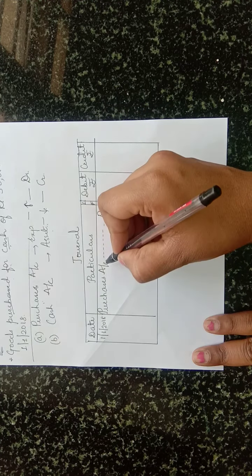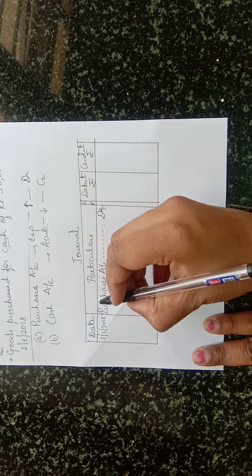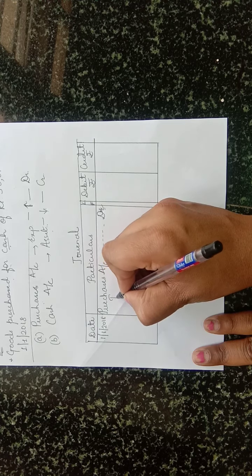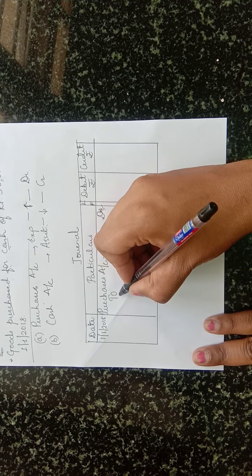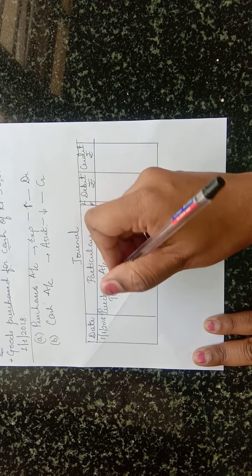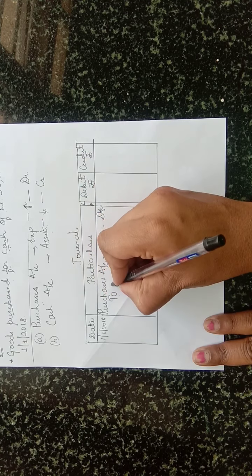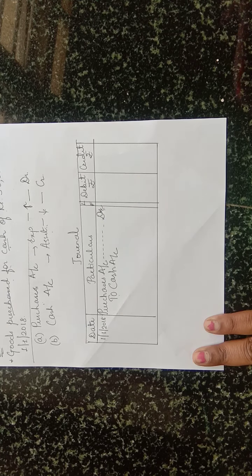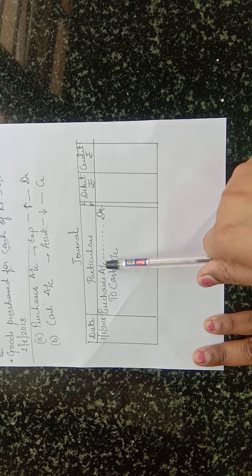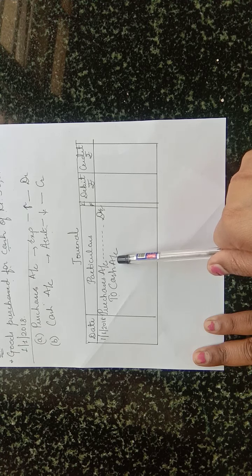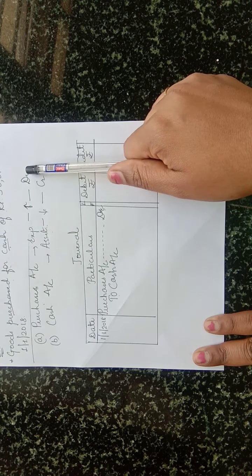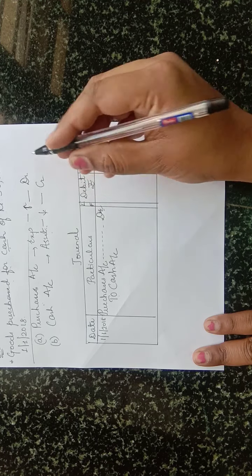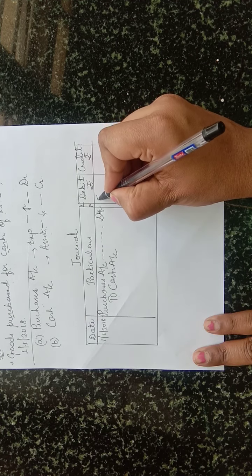Purchases account debit. Then second, how to write credit? Leave some space. Then 'To' indicates that account is credited. Which account is credited? To cash account. So you have to write: Purchases account debit to cash account. Understood? Debit purchase account, credit cash account. Now debit means debit column amount. How much is the amount? 50,000.